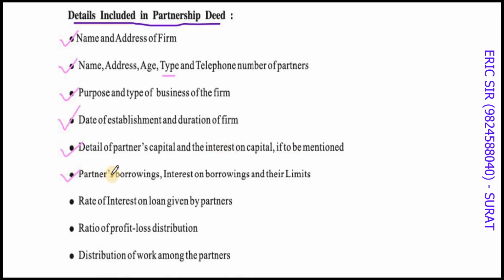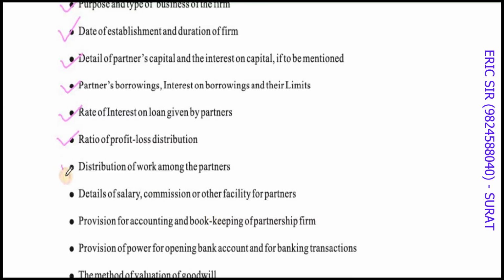Then the same with the partners' borrowings. If a partner withdraws money from the partnership firm, that has to be mentioned. The interest on the borrowing, what rate of interest he has to pay, the limit of the borrowing, all this has to be mentioned. The rate of interest on loans given by partners: if a partner gives a loan to the business, what is the rate of interest payable to him? The ratio of profit and loss distribution among various partners has to be mentioned. The distribution of work among partners has to be mentioned. Which partner will do which work is very important to avoid any conflict in the future.